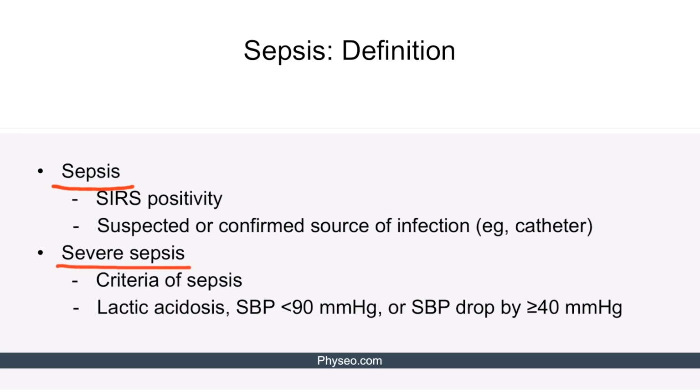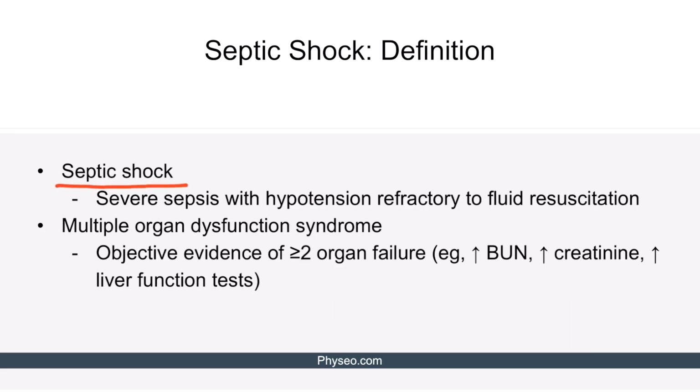Severe sepsis is sepsis accompanied by hypotension and hypoperfusion. Hypoperfusion can manifest either with lactic acidosis, systolic blood pressure less than 90, or a drop in systolic blood pressure by at least 40. Septic shock meets the criteria for severe sepsis, but additionally it is characterized by hypotension refractory to fluid resuscitation. Finally, the most severe condition on the spectrum of sepsis and related states is multiple organ dysfunction syndrome. Multiple organ dysfunction syndrome is the presence of objective evidence of at least 2 organ failures. For example, increased blood urea nitrogen and creatinine may suggest acute kidney injury, while simultaneous rise in liver function tests and coagulation parameters may indicate acute liver failure.